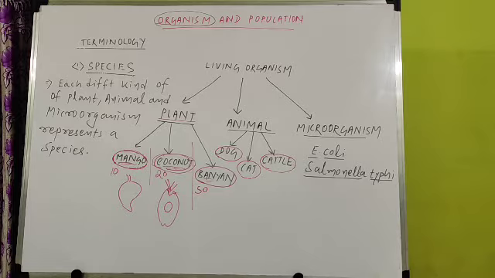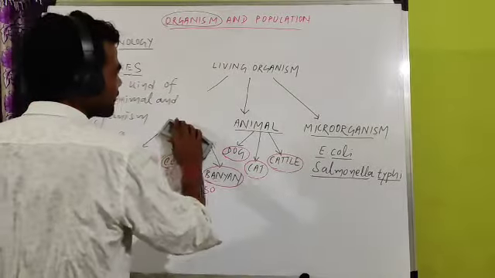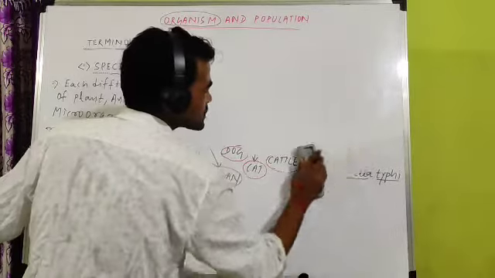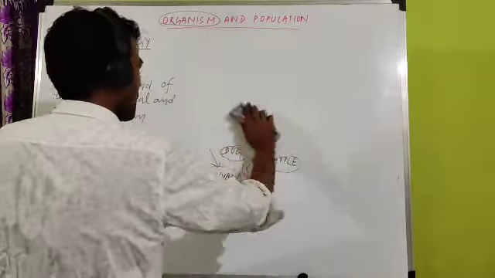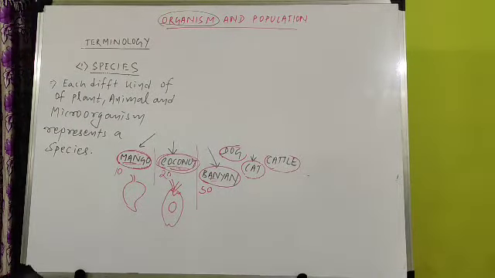So now we will move towards the scientific definition. Now our idea is clear what is a species. Each different kind of living organism represents a species. Now come to scientific definition. But before going to scientific definition, we have to understand the species concept clearly.